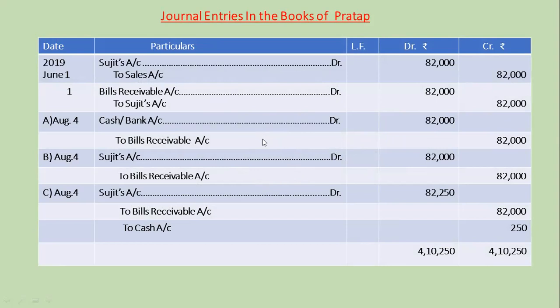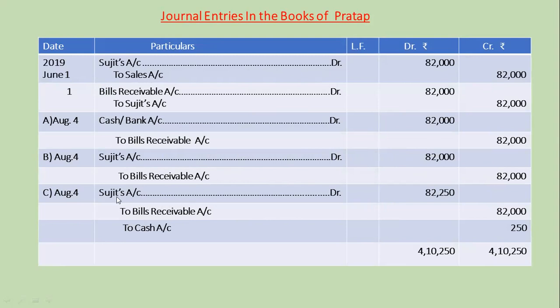Third journal entry, cash or bank account debit to bills receivable account, 82,000, being Sujit acceptance honored on the due date. Fourth, Sujit's account debit 82,000 to bills receivable account 82,000, being Sujit acceptance dishonored on the due date.